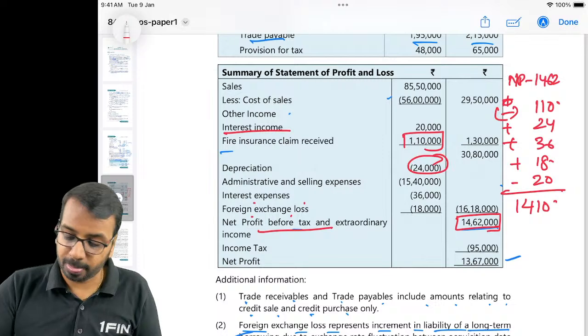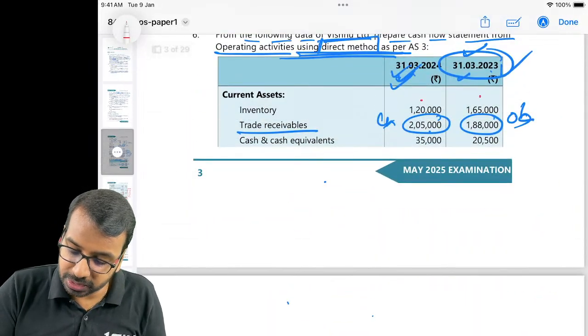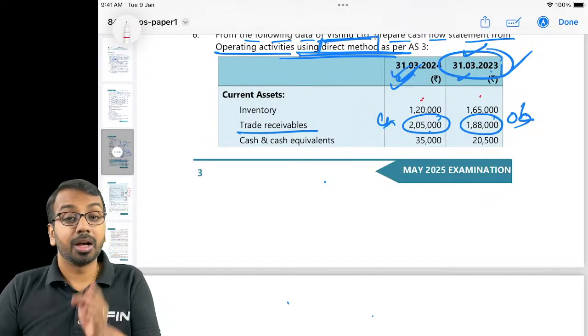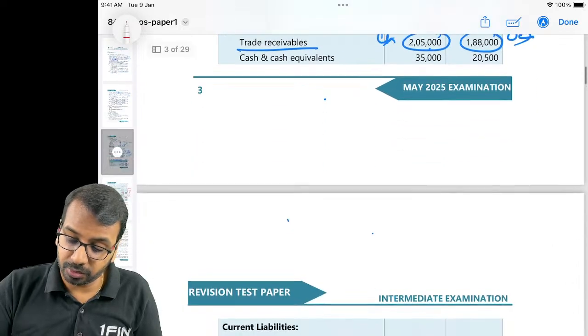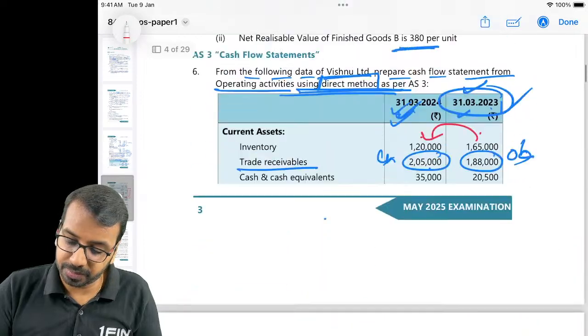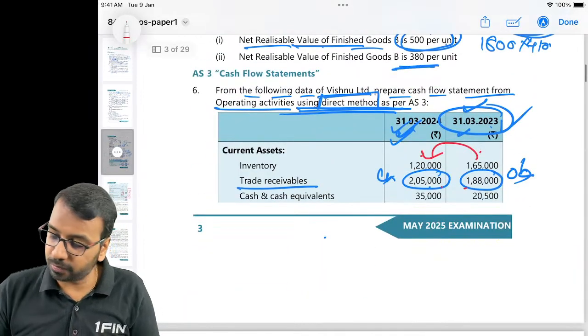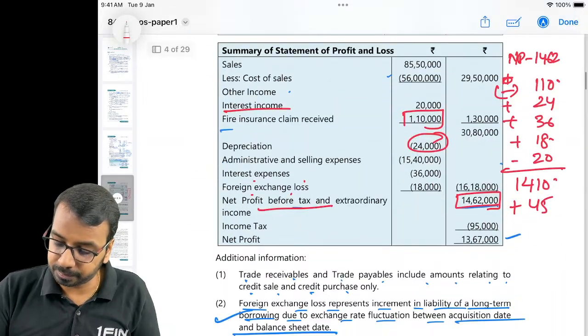1410. Okay. Then we have to check for changes. Inventory 165 became 120. Always consider opening minus closing. 165 minus 120, you get 45. So you will add 45. Then 188 became 205. 188 minus 205, minus 17.